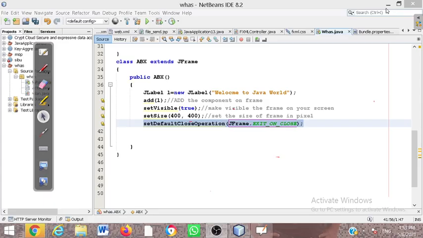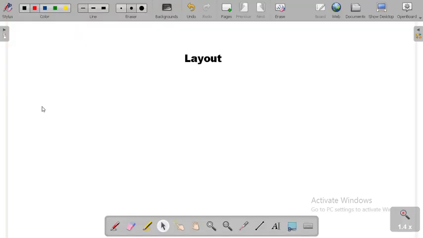So now we are going to discuss in this class the layout. Suppose we are going to arrange the components on our Java frame, and I am just going to assume this is our Java frame. So यहाँ पर आप जो देख रहे हो on the top of there ये components है, इसको कैसे arrange किया गया है, you have to see this.